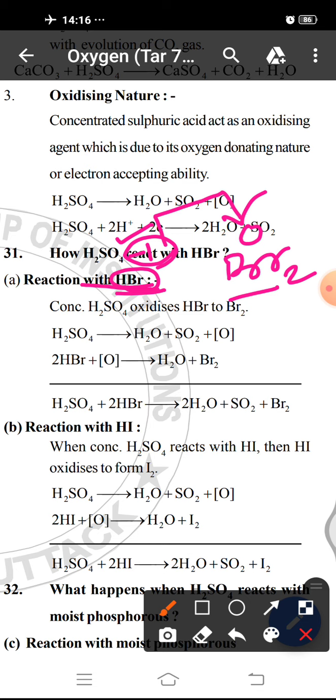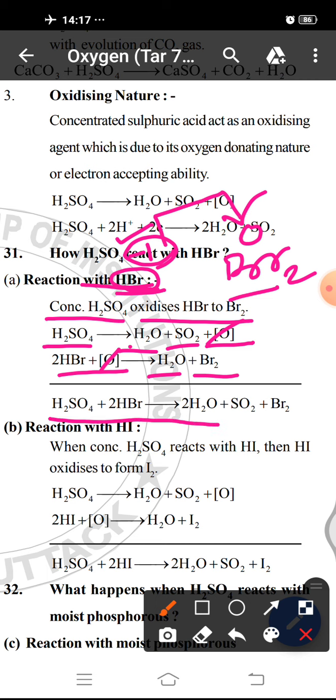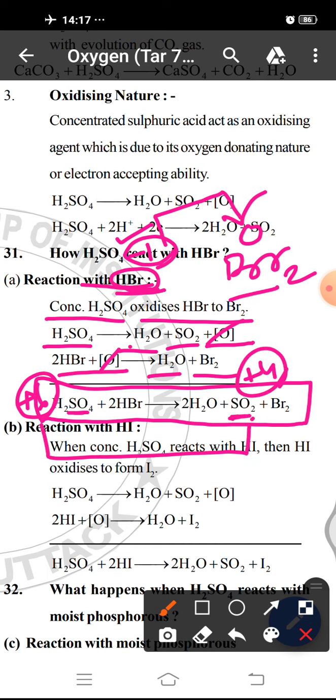See the equation. Concentrated H2SO4 oxidizes HBr to Br2. Concentrated H2SO4 gives H2O, SO2 and nascent oxygen. This nascent oxygen reacts with HBr to form H2O and Br2. The nascent oxygen cancels out and the remaining equation becomes this. In H2SO4 sulfur has oxidation state +6 and in SO2 sulfur has oxidation state +4. It itself undergoes reduction and oxidizes the -1 oxidation state to 0. Bromine undergoes oxidation and sulfur undergoes reduction.